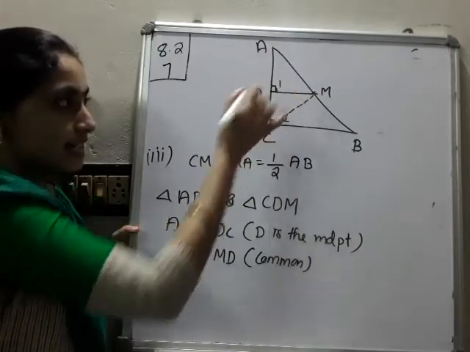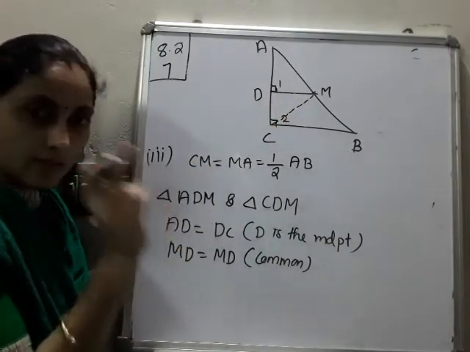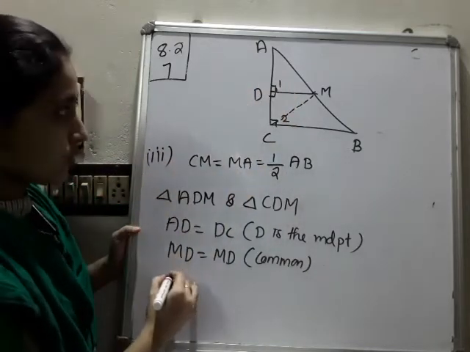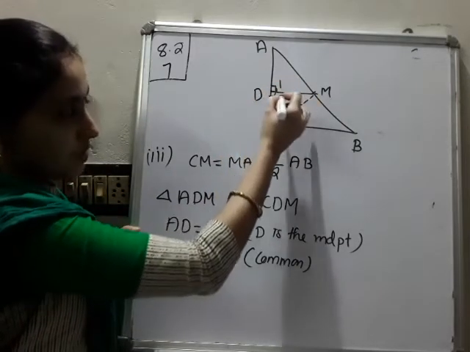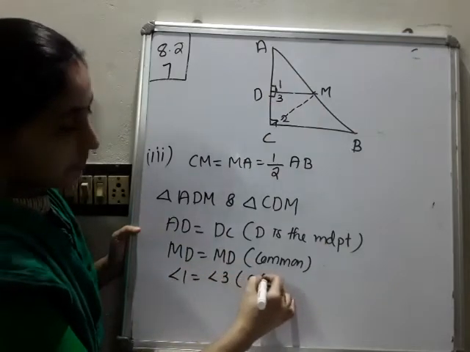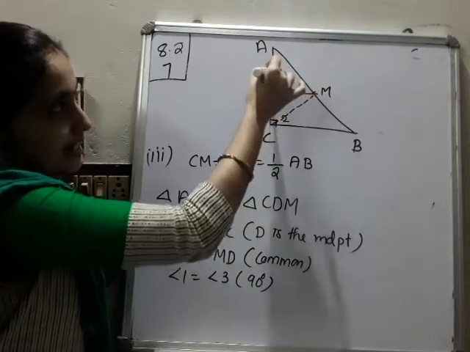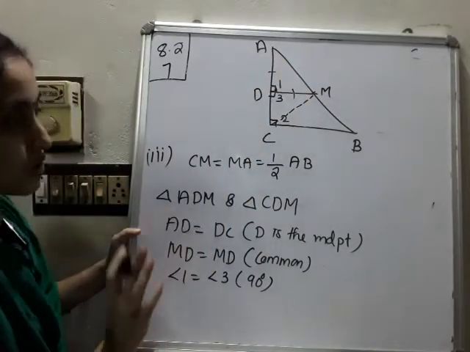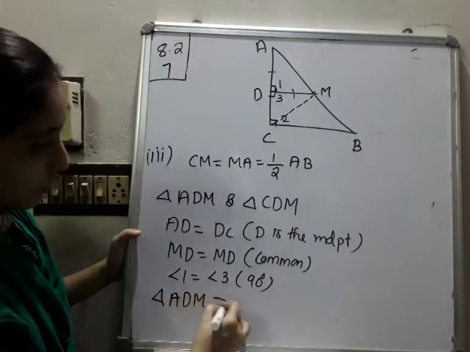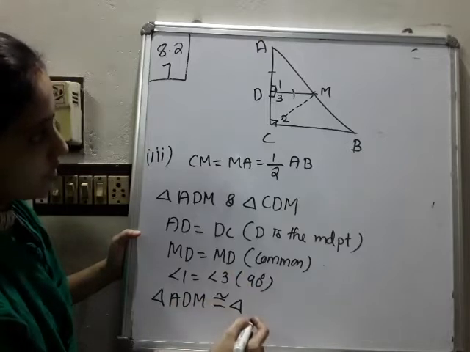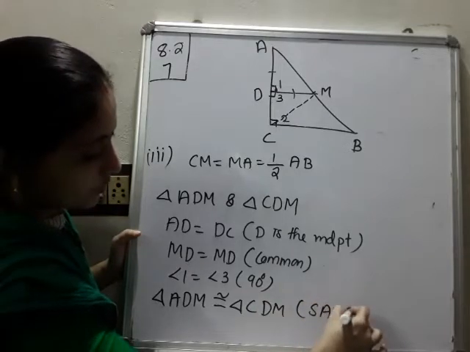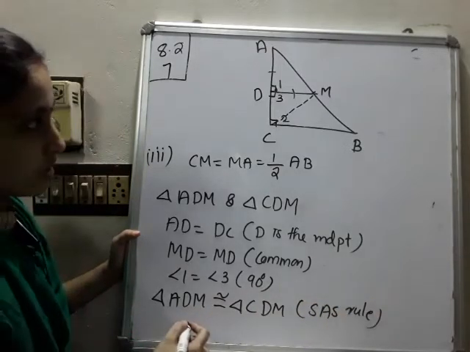Then you already know this is 90 degrees. We already proved that in the second part. So this will be equal to 90 degrees because they are a linear pair. Already this is marked as 1 and I mark this as 3. So angle 1 is equal to angle 3, that means 90 degrees. Which congruence rule? This one is SAS. So triangle ADM is congruent to triangle CDM by the SAS rule.